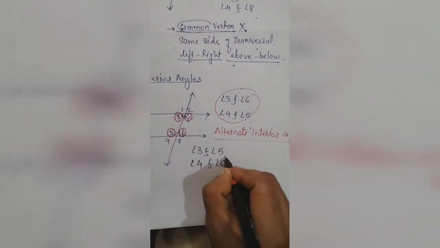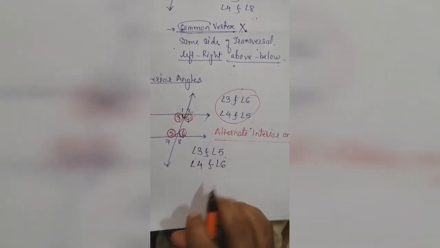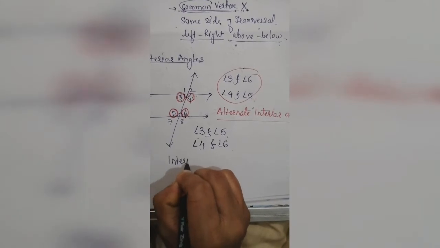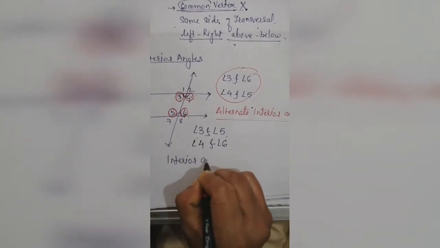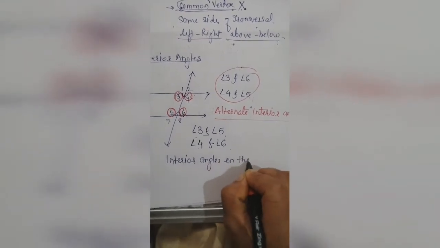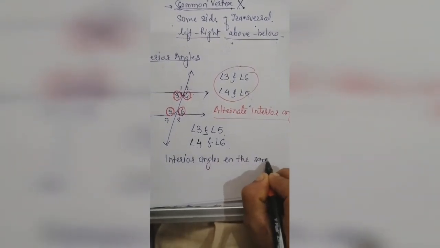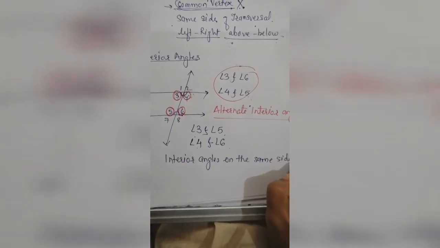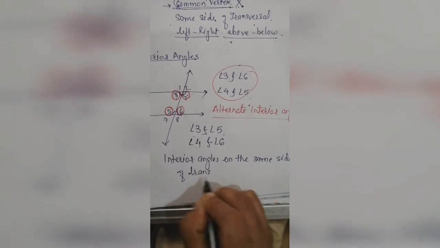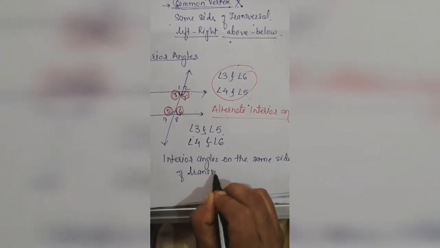But here 3 and 5, 4 and 6 are called interior angles on the same side of the transversal.